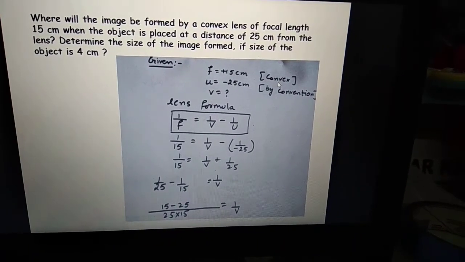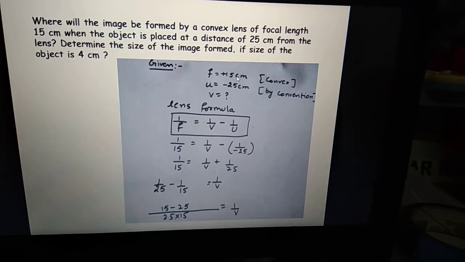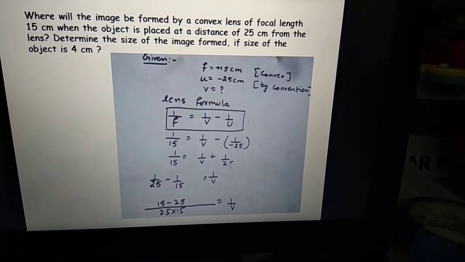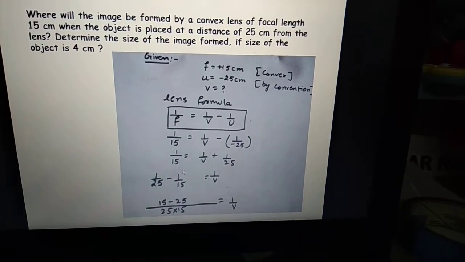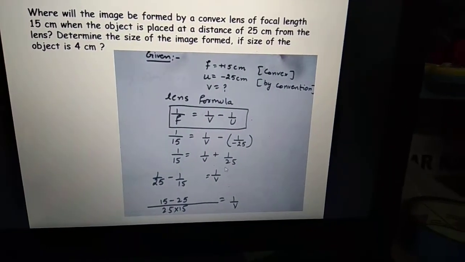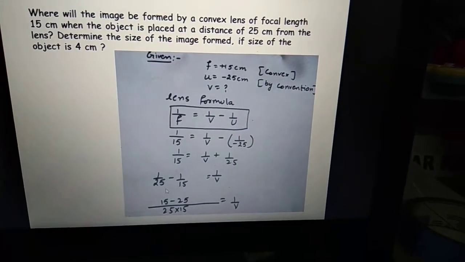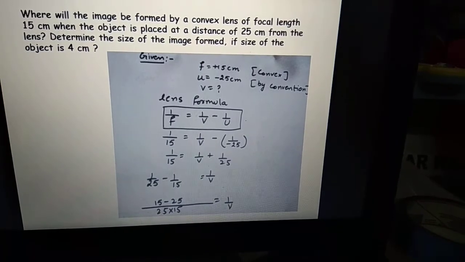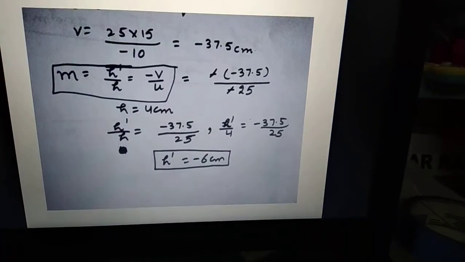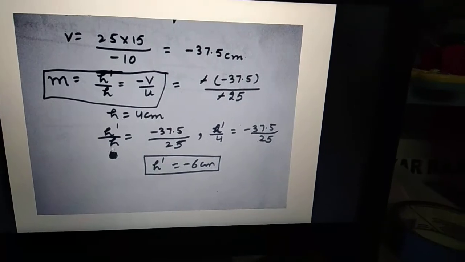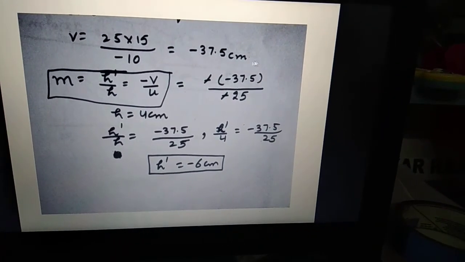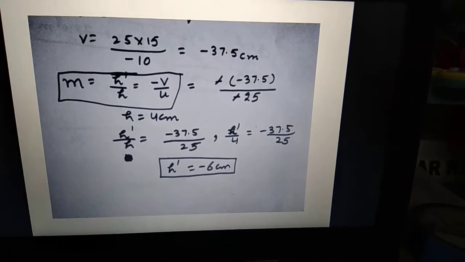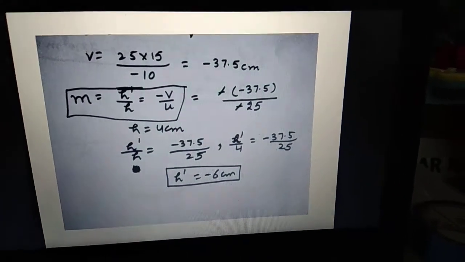And since this is convex, focal length will be positive. Now fill the value in the formula. As in the previous video also I told you, let 1 by v be happy on this side. You take 1 by 25 on this side. And do not take LCM in these type of questions. You will reach up to here, then you will calculate the value of v. Value of v will come 37.5. That means that your image is real because you are getting answer in positive v.